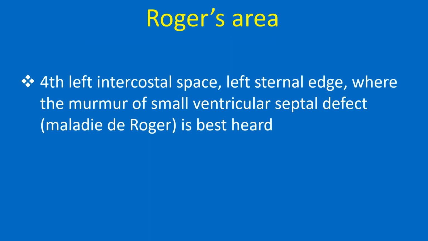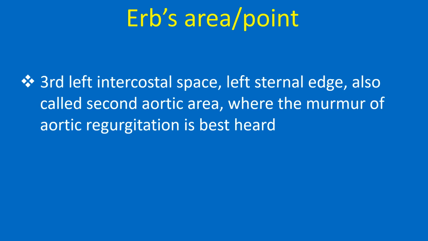Roger's Area. Fourth left intercostal space, left sternal edge, where the murmur of small ventricular septal defect, maladie de Roger, is best heard. Erb's Area or point, third left intercostal space, left sternal edge, also called second aortic area, where the murmur of aortic regurgitation is best heard.